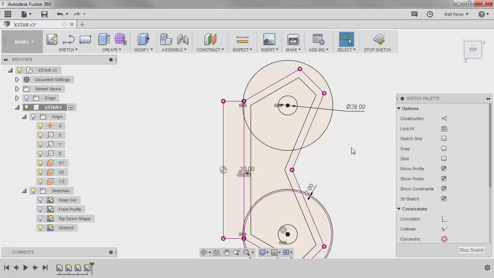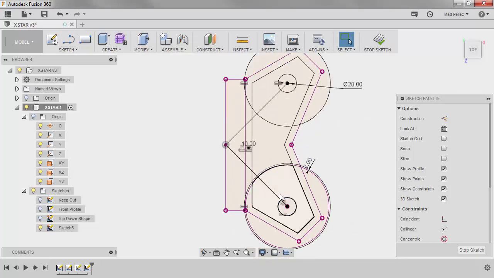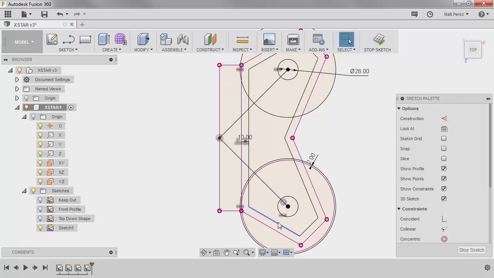Now there are a few more things that we want to add in here. I'm going to start by sketching a line from the center of the motor to the origin and back up to this one. So this is going to be the location of a support. It's going to allow me to add some structure to where the motor is supported. And of course the motor actually needs to be supported by these walls as well.